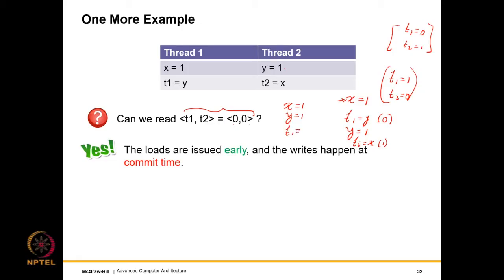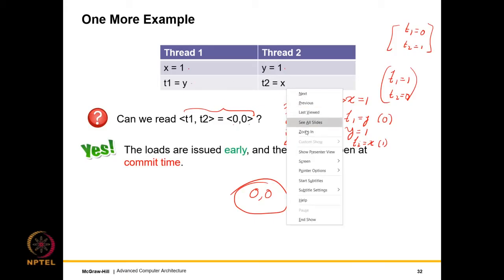And then we read T1 is equal to y, which is equal to 1, and T2 is equal to x, which is equal to 1. But this outcome that both are 0, this does not seem to be possible, right? How is it possible? One of these two instructions has to execute first, and then at least one of these two has to read 1. Both cannot read 0.